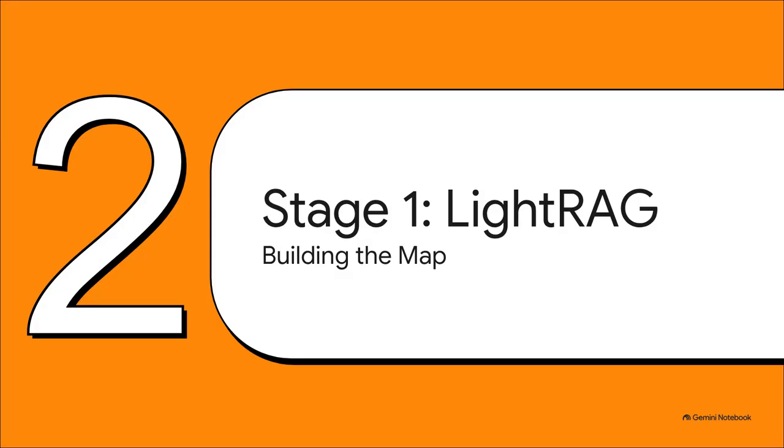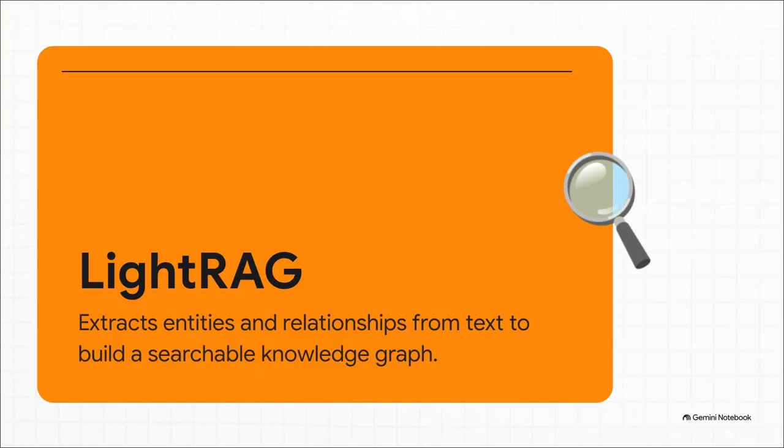Which brings us to Section 2, Stage 1, LightRAG mapping, the researcher building the map. Enter LightRAG. So what is this? It's a technology that extracts entities, things like people, organizations, concepts, and figures out the relationships between them. LightRAG basically takes all that messy, unstructured past event data, old performance records, evaluation comments, and turns it into a clear, static map of relationships called a knowledge graph. It digests all that data so we aren't relying on someone's faulty memory.